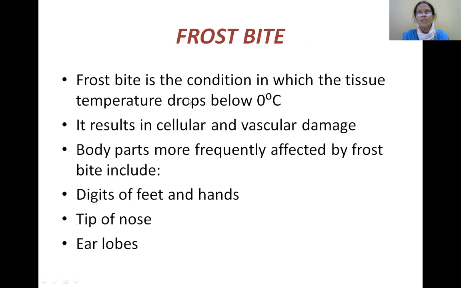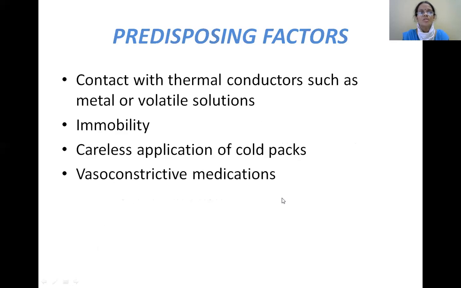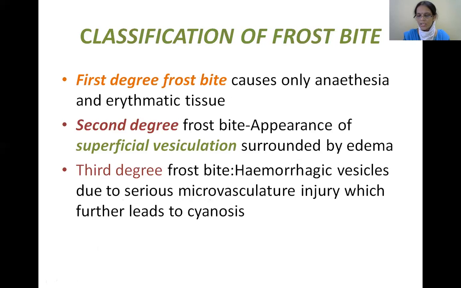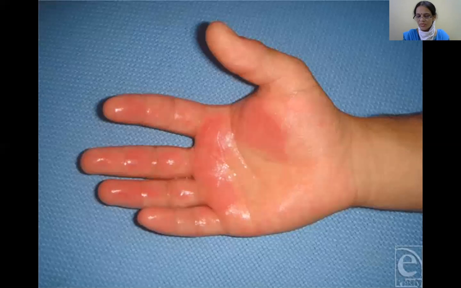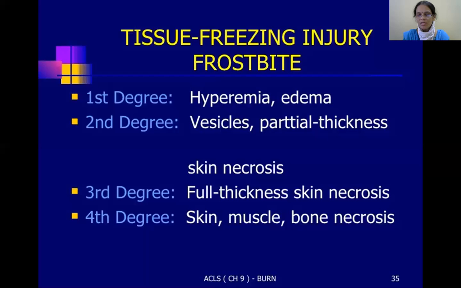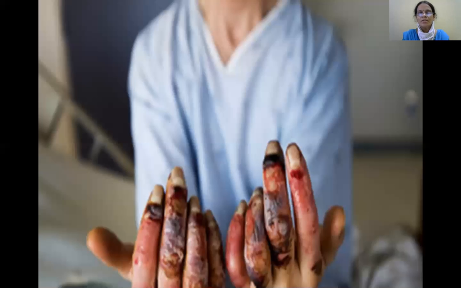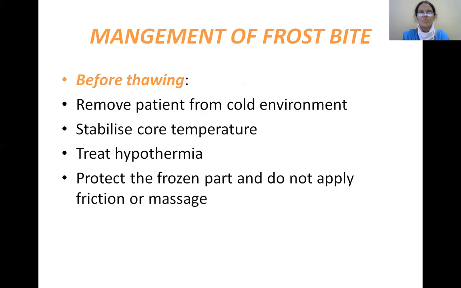Frostbite, here the condition in which the tissue temperature drops below 0 degrees centigrade, which results in cellular and vascular damage, and this is observed mostly in the digits of feet and hands and tip of nose and the earlobes. So these are the different conditions: first degree frostbite, second degree frostbite, and here is the fourth degree frostbite.